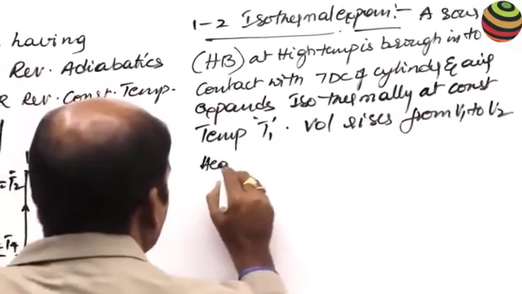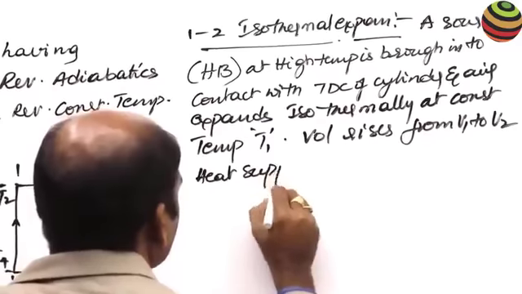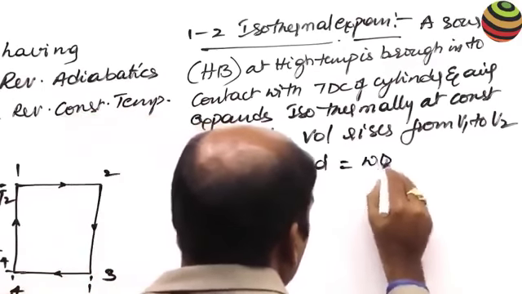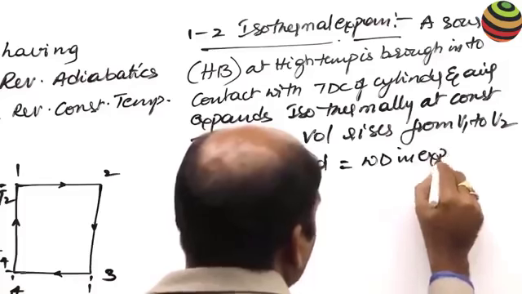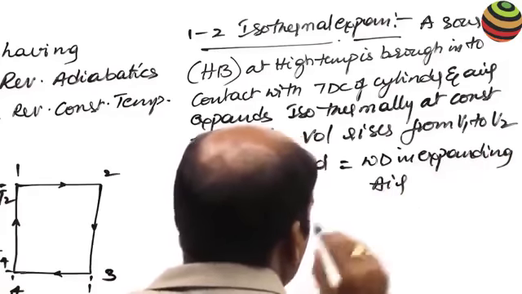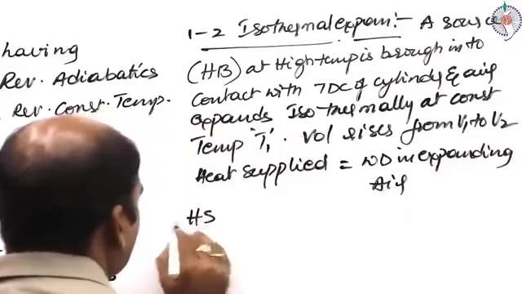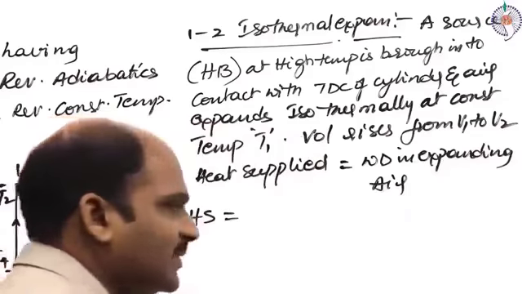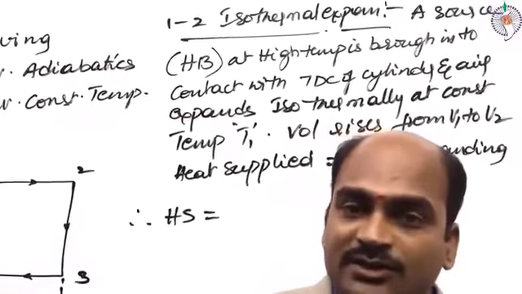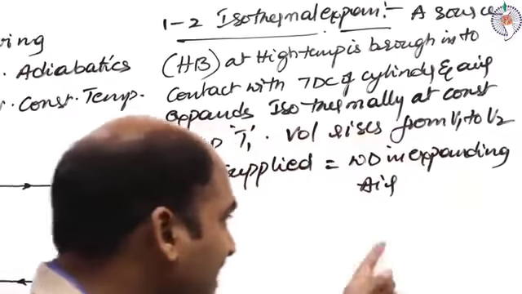Heat supplied equals the work done in expanding the air.